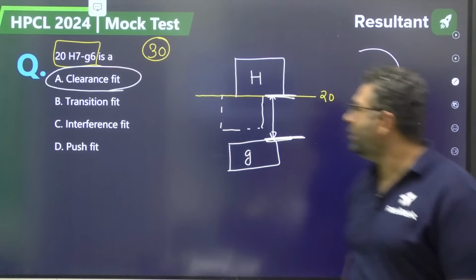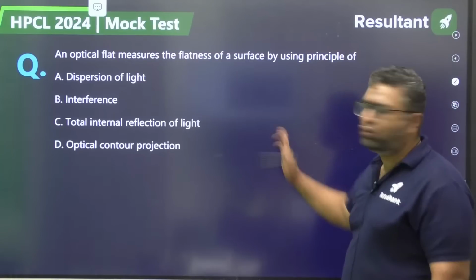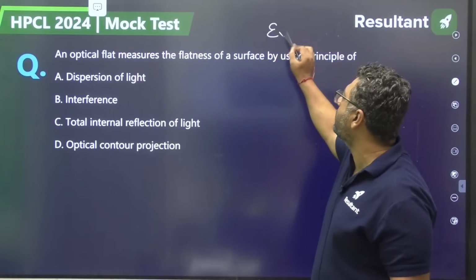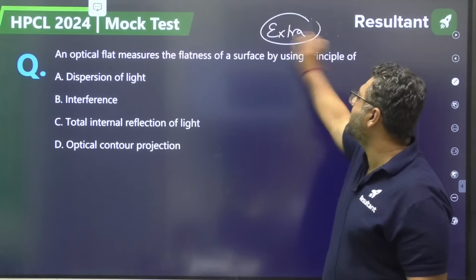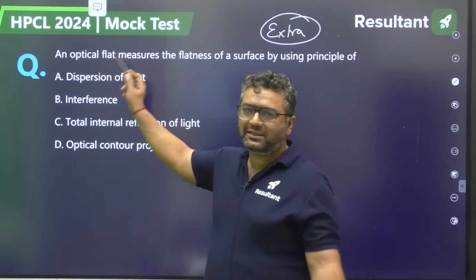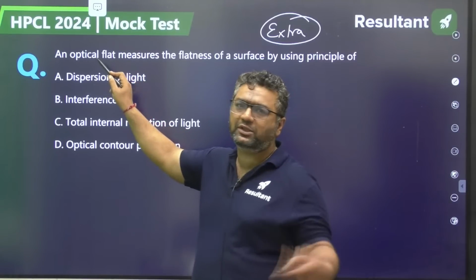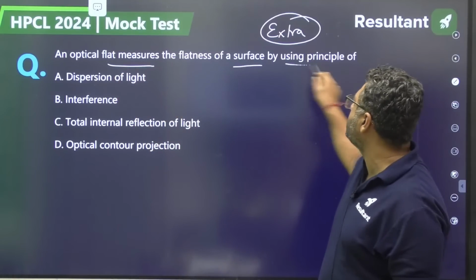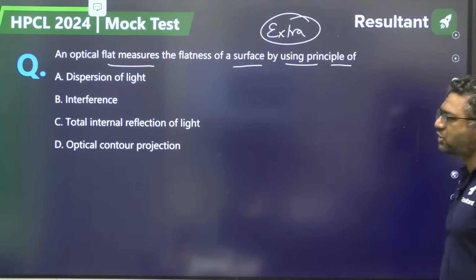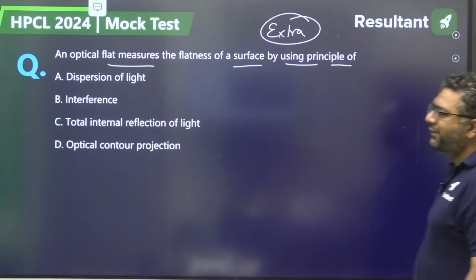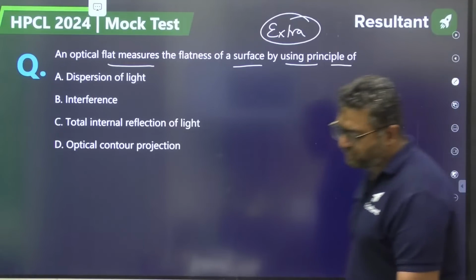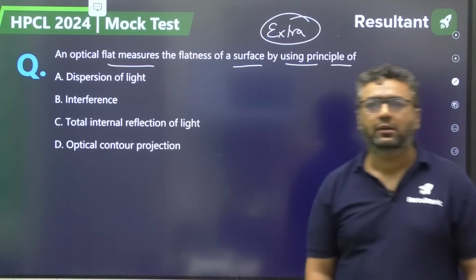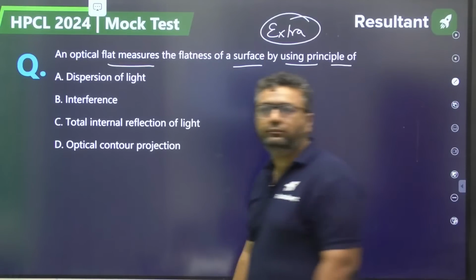Okay, so dear, now these two questions are extra questions from my side, because the rest 30 will be by Sooraj Sir, 25 by Chandra Sir. An optical flat measures the flatness of a surface by using the principle of dispersion of light, interference, TIR or optical contour projection. Yes, extra question from my side.